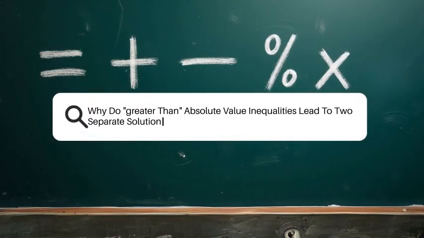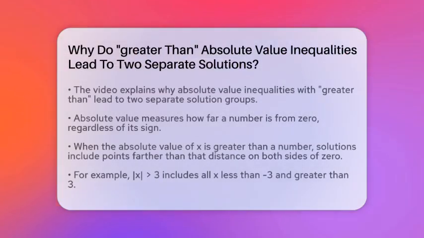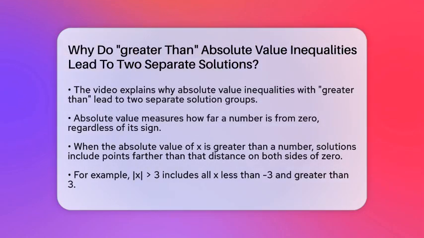Why do greater than absolute value inequalities lead to two separate solutions? Imagine you are standing in front of a number line, trying to find all the points that are more than a certain distance away from zero. It might seem simple, but it actually splits into two different groups. When you see an inequality like absolute value of x is greater than a number, it means you are looking for all numbers that are farther than that number from zero, in either direction.